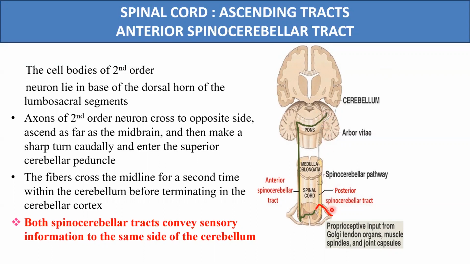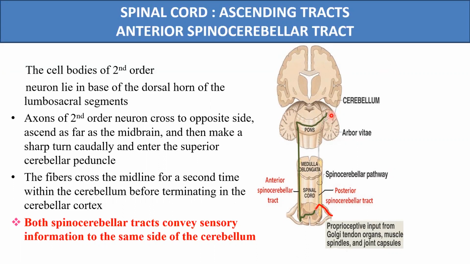So the pathway of the anterior spinocerebellar tract has two order neurons. The central process of the first order neuron travels to the Clarke's column of the dorsal horn, from where the axons of the second order neurons start. They cross over to the opposite side, travel up to the midbrain, and then enter the superior cerebellar peduncle, and now again they cross to the opposite side, and reach the cerebellum of the same side.